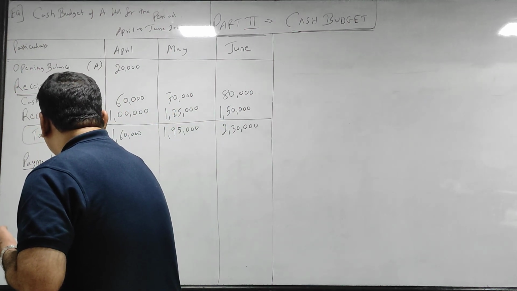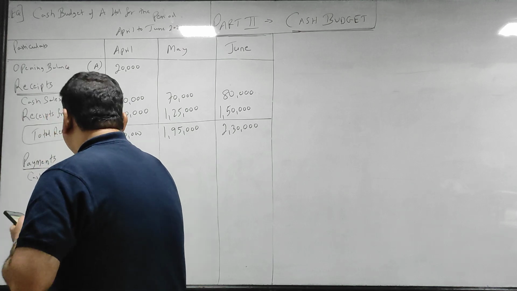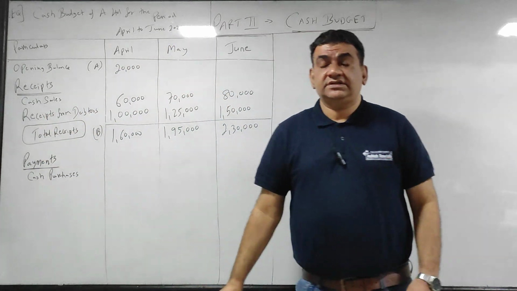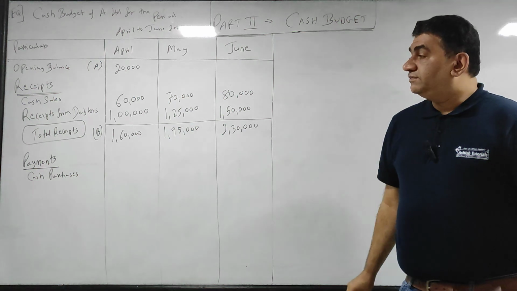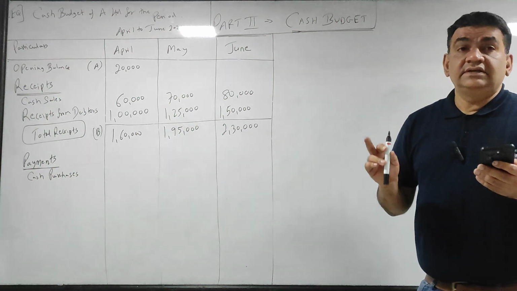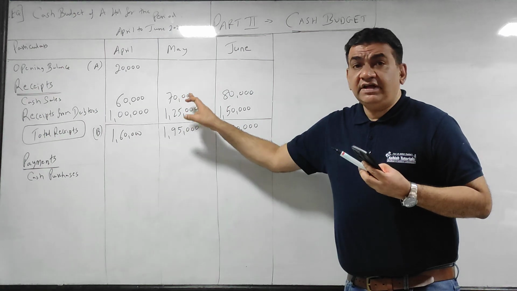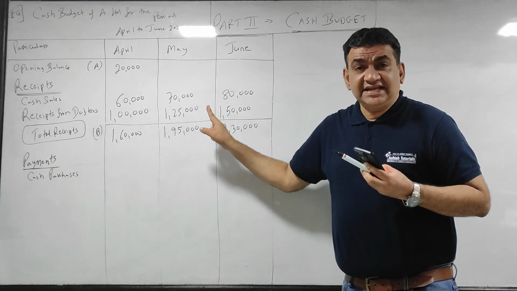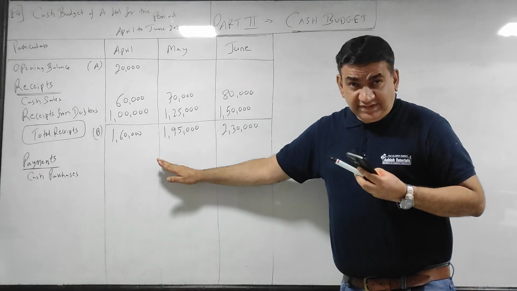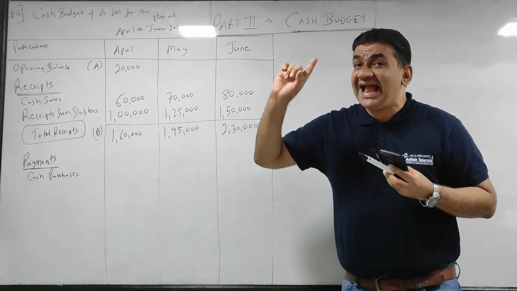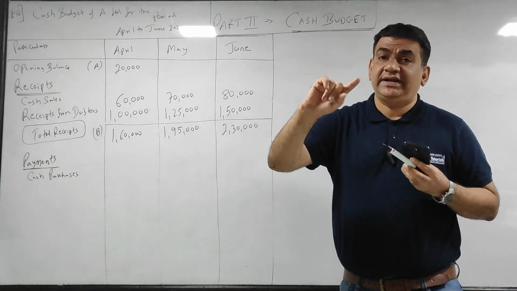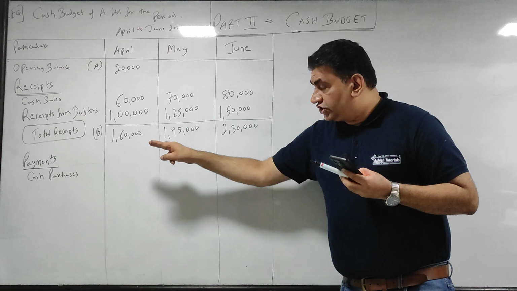Same thing. Cash purchases, same month. Whatever logic we applied for cash sales and receipts from debtors, the same thing will come for cash purchases, and we will call it payment to creditors. Got it?